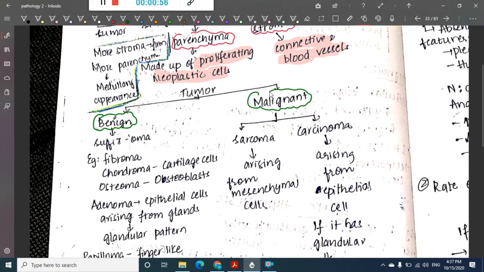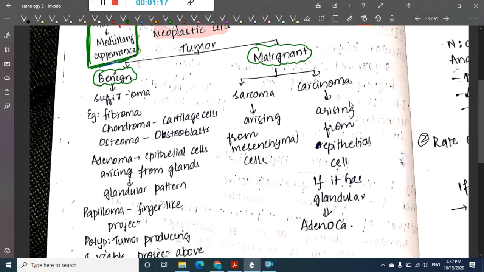See, if we have more stroma, that means it is more firm. Having more parenchyma means it has more medullary appearance. More stroma, we have more firm appearance, and if it has more parenchyma, then it has more medullary appearance, right? This is important. Then, tumors can be benign or malignant.